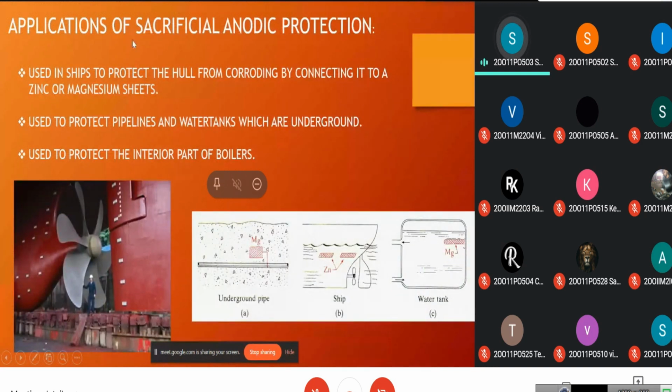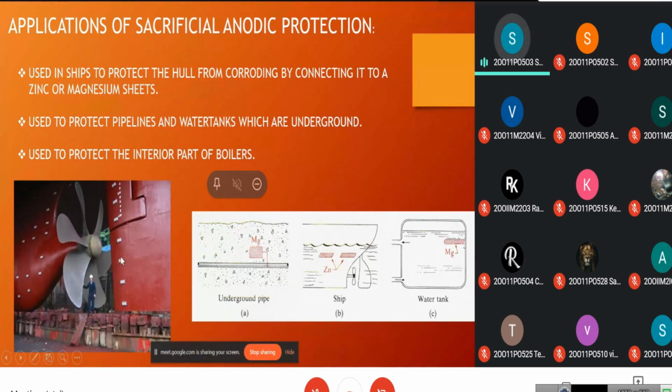Now, applications of sacrificial anodic protection. These are used in ships to protect the hull from corroding by connecting it to zinc or magnesium sheets. As we can observe in this picture, this is the part of the ship which is in direct contact with sea water. The red metal which might be corroded is protected by these silver plates attached to the ship. These silver plates are either zinc or magnesium sheets.